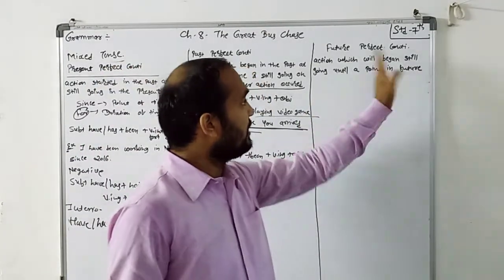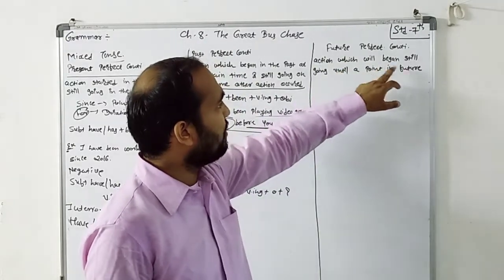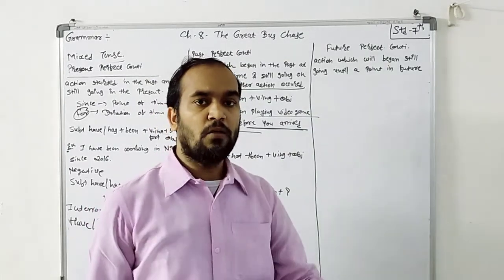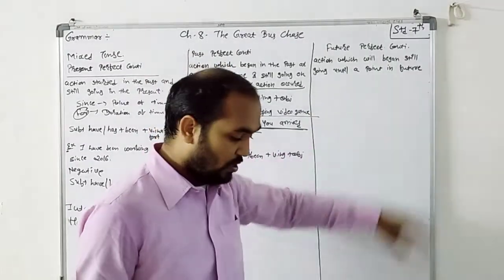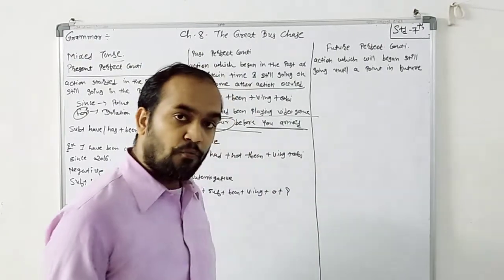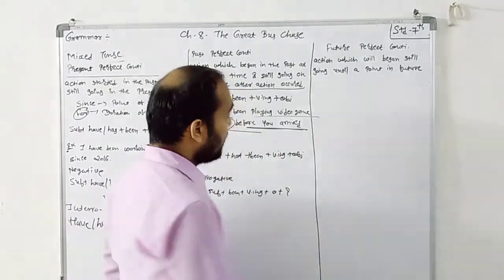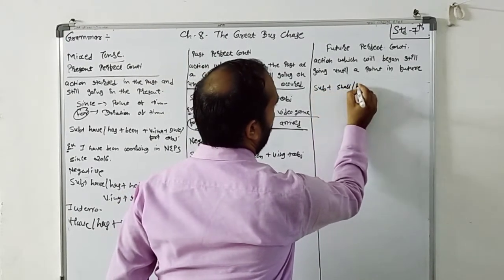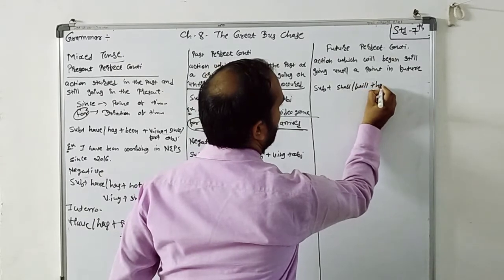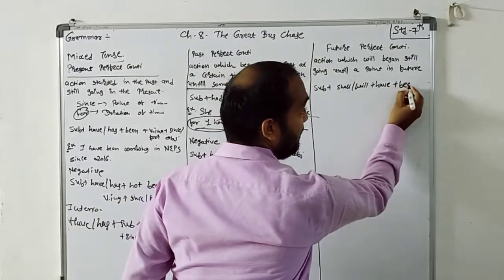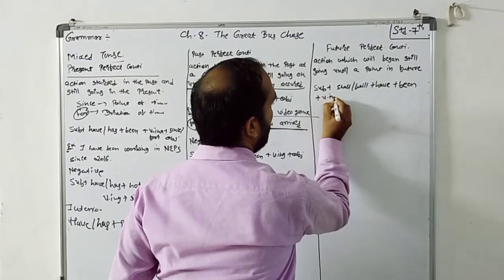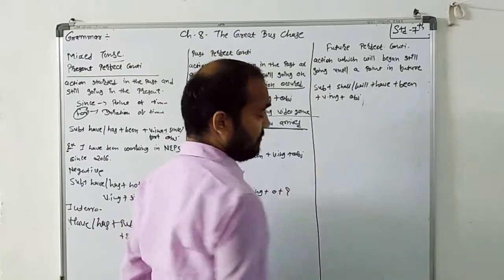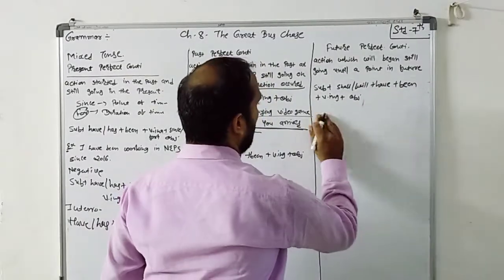And the last one is the future perfect continuous tense. It means the action which will begin and is still going until a point in the future. Here also you have to focus on the duration of the event. So the structure is subject plus shall or will plus have plus been plus verb with ing plus object.